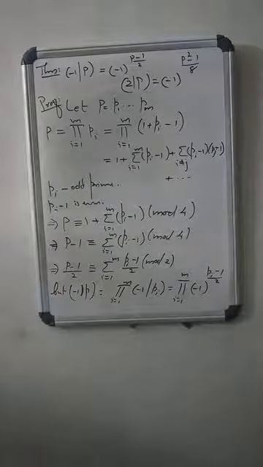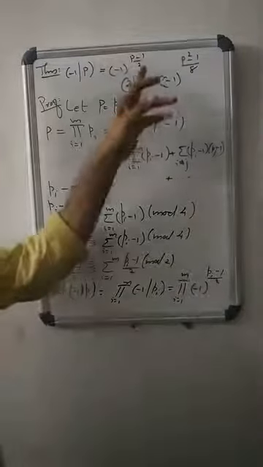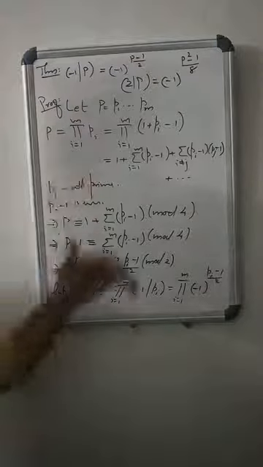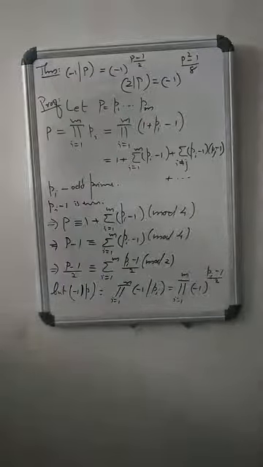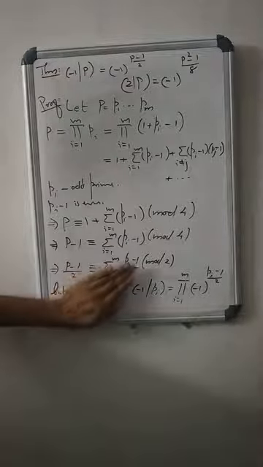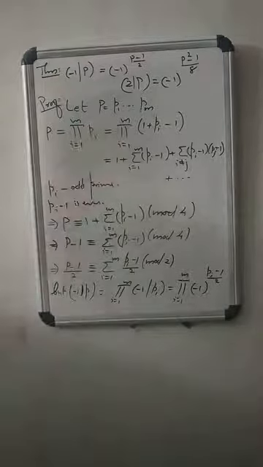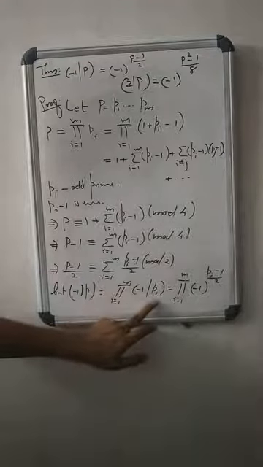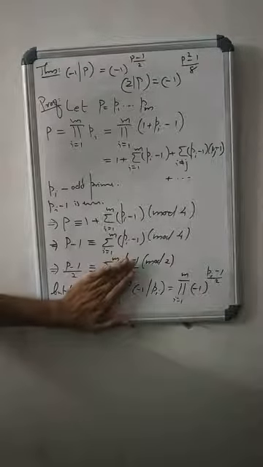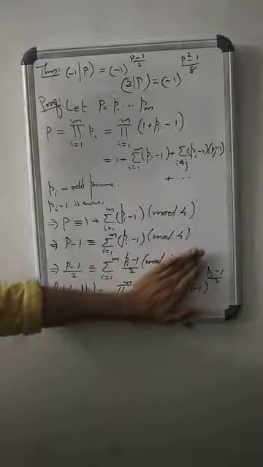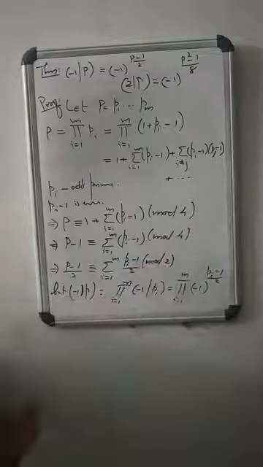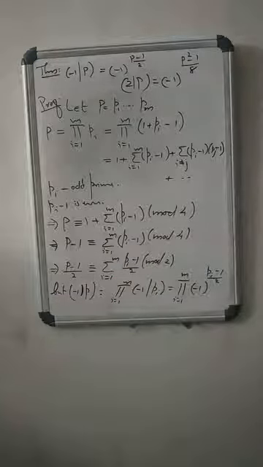Why? From the evaluation of minus 1 by p for p an odd prime in the Legendre symbol, minus 1 by p is minus 1 power p minus 1 by 2. Here pi is an odd prime, so minus 1 by pi is minus 1 power pi minus 1 by 2.